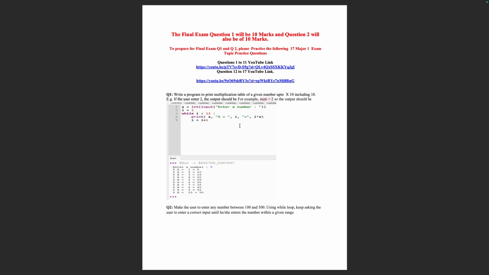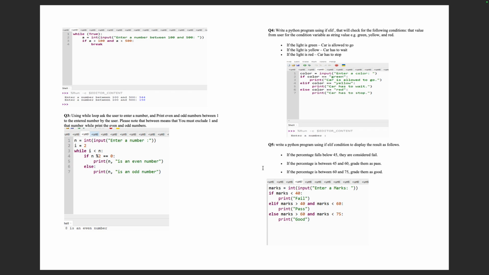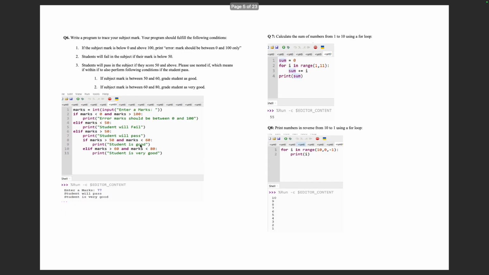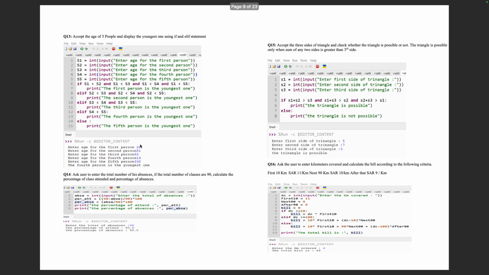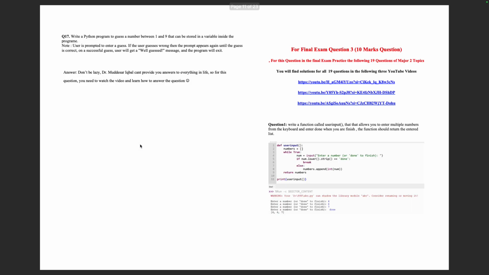The good news is all these 17 questions, the topics from where question 1 and question 2 will be asked, are all here. So if you move, for example, yeah, here, see, this is a question, and against every question I put the answer there, right? See here, like this, like this, like this. So how many questions are there? 17 questions, right? And that's where you have question 1 and question 2, right?